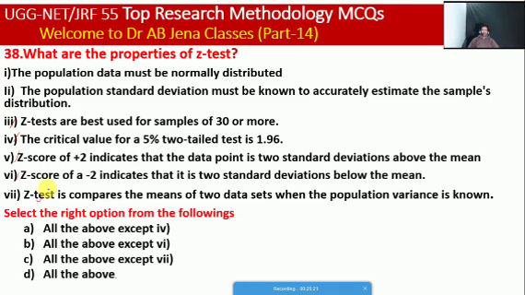Seventh, the Z test compares the mean of two data sets when the population variance is known. So friends, select the right option from the following: A, all the above except 4, B, all the above except 6, C, all the above except 7, D, all the above. So friends, D is the right option. So these are the properties of a Z test.